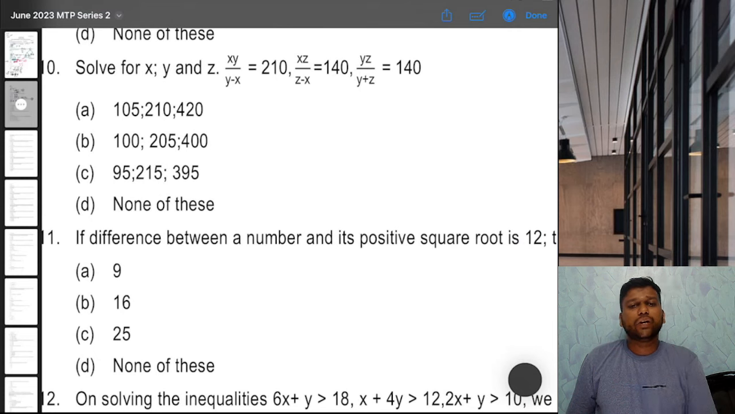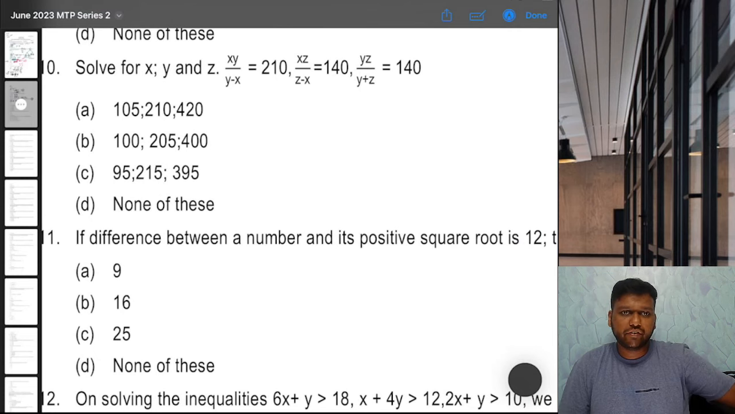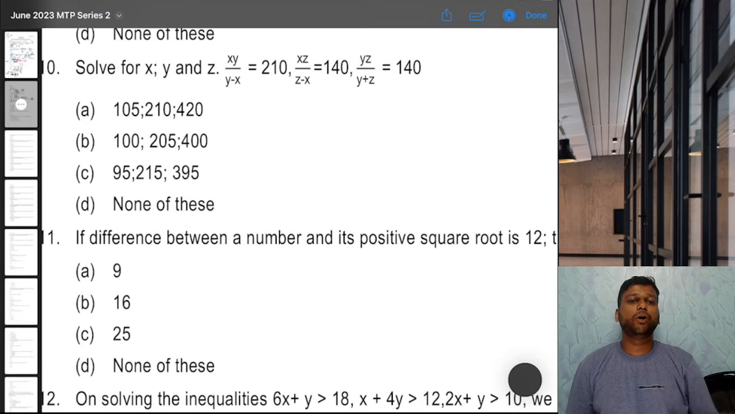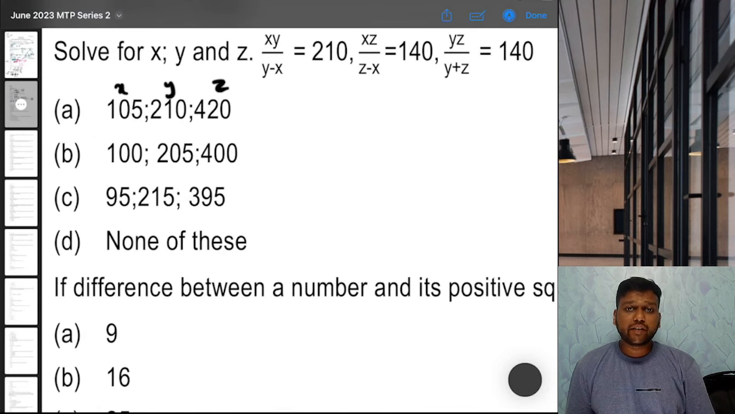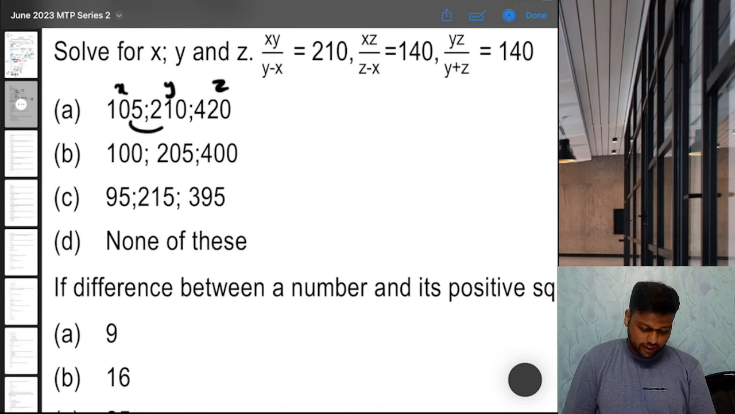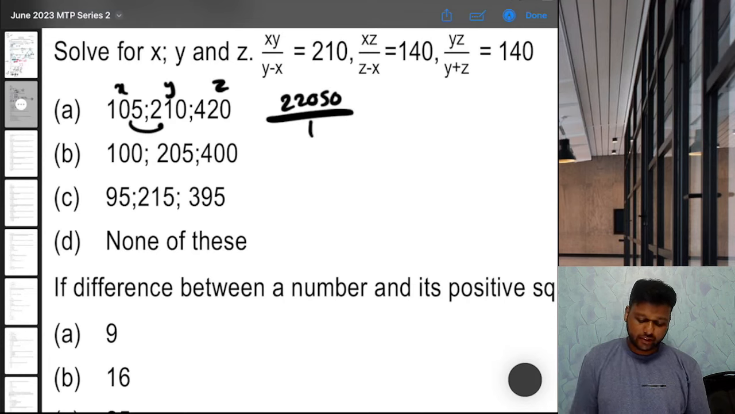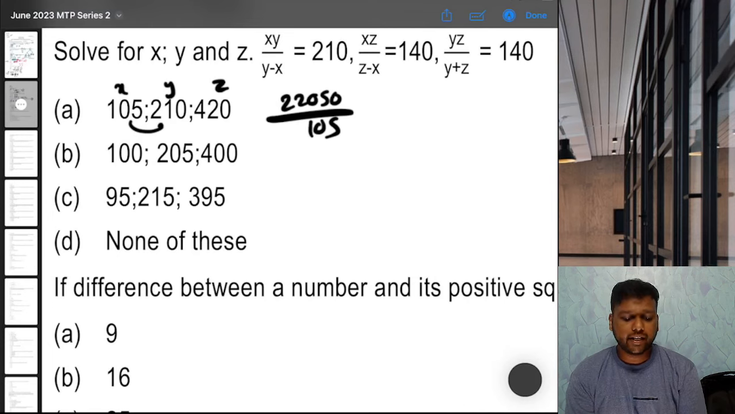Okay. Now again, you can solve it properly if you want, but I would suggest don't solve it, go by options. Easiest way is to go by options. So let's try option A first. Option A is, this is x, y, z. First equation is x into y, that is 105 into 210, 22050 upon y minus x. Y minus x is 105. That should be 210. Let's check. 22050.